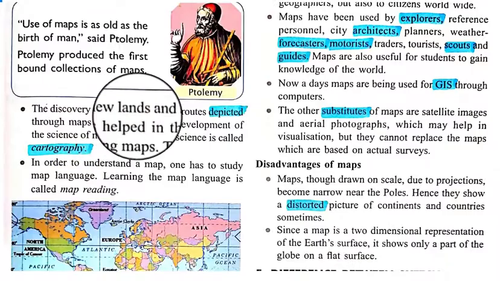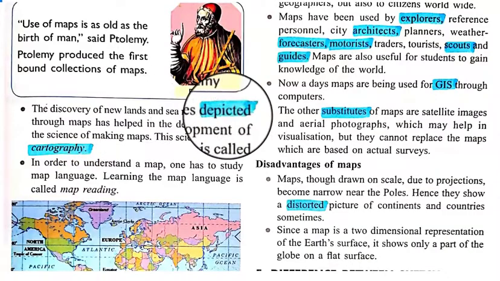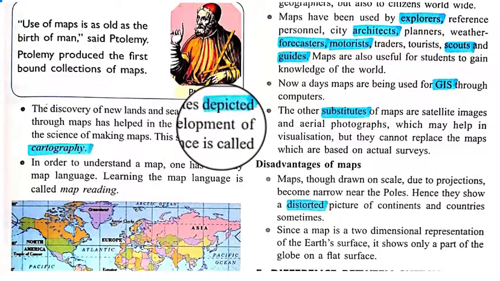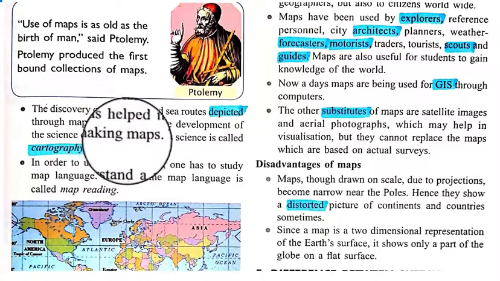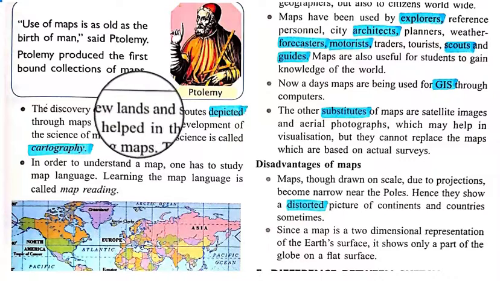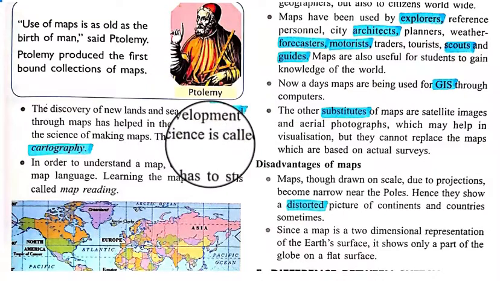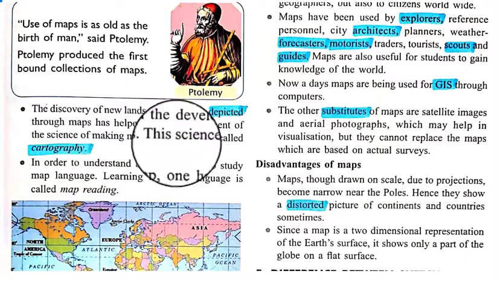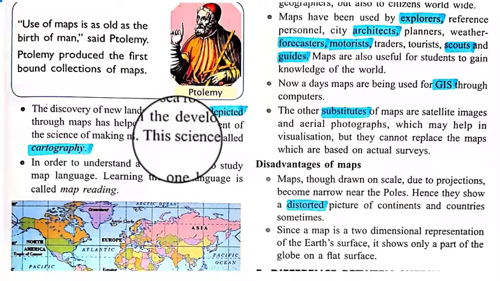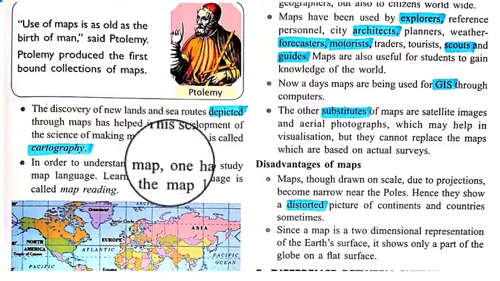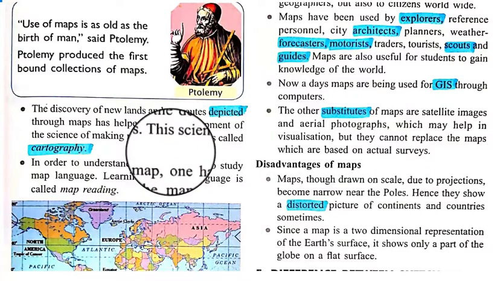The discovery of new lands and sea routes depicted through maps has helped in the development of the science of making maps. This science is called cartography, and this map making process is called cartography. Those who make the various kinds of maps are cartographers.